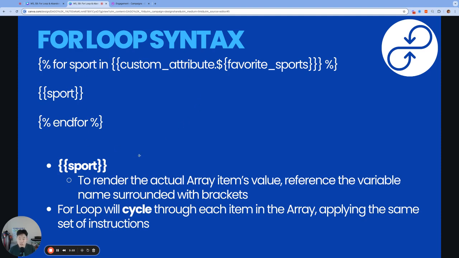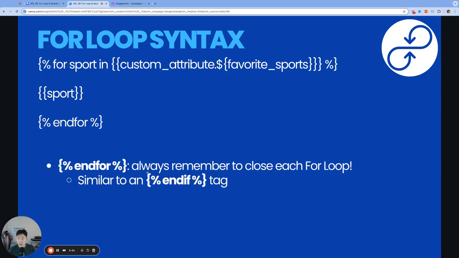So in plain English, this is saying go through every item inside our array favorite sports. For every item in our favorite sports, do the following commands. And then the commands are everything between the for and endfor tags. And once again, always remember to close each for loop with our endfor tag, very similar to how we remember to close every if tag with an endif tag. So in our case, we are simply rendering the name of the sport value itself in our for loop.